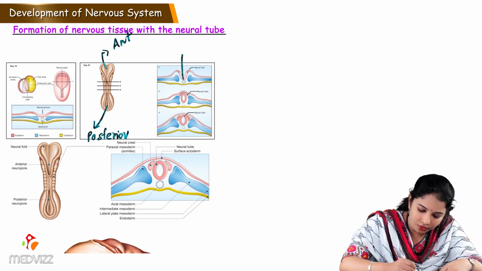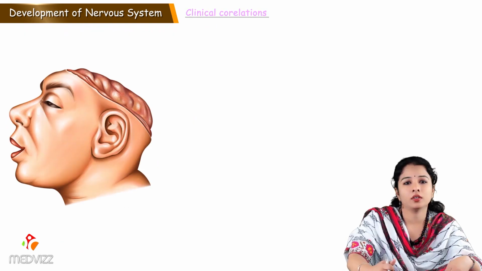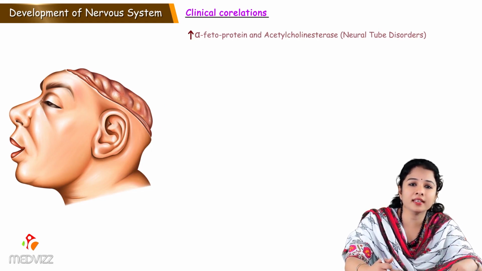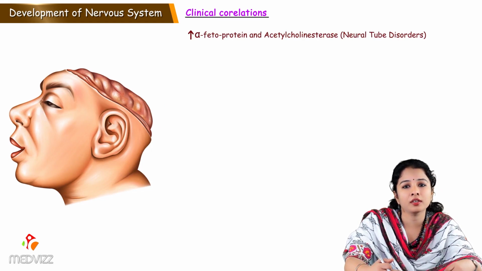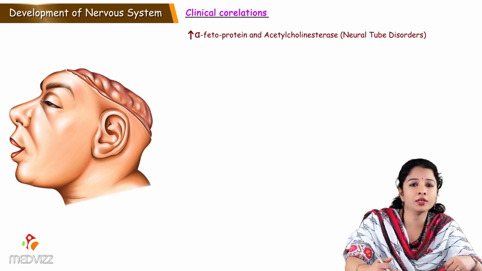And we can see the neural groove turning to form a neural tube, and the cells surrounding the neural tube form clusters on each side called neural crest cells. So if the mother has increased alpha fetoprotein and acetylcholinesterase in the blood, in their serum, then it may lead to neural tube defects.